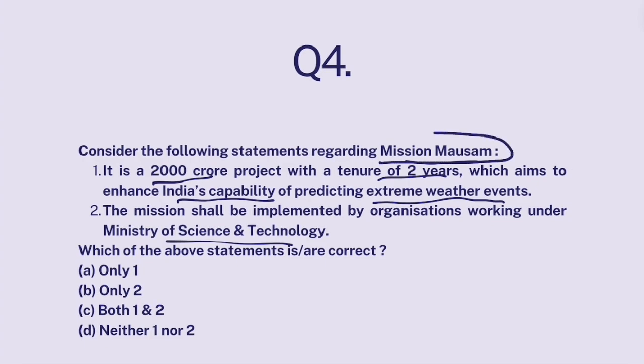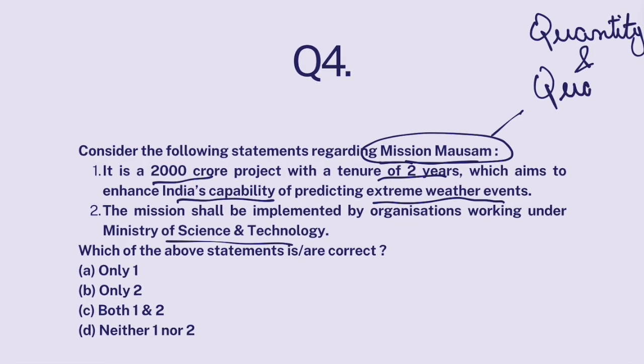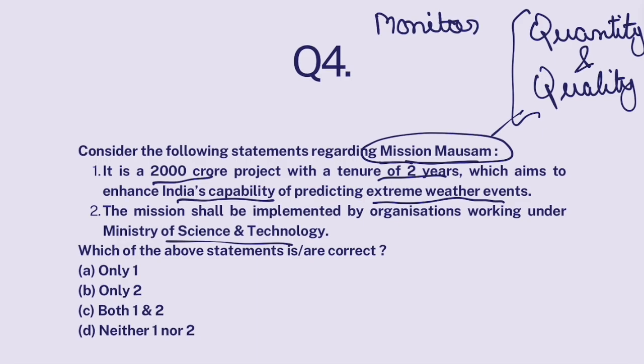Now, recently, government launched Mission Mausam. Under Mission Mausam, India will improve both the quantity of scientific instruments and the quality of scientific instruments. And these scientific instruments shall be placed to monitor and predict extreme weather events, natural disasters, and climate change. Okay, so India wants to improve its ability to predict natural disasters, extreme weather events. Okay, and for that, they have launched 2,000 crore project for a period of 2 years.